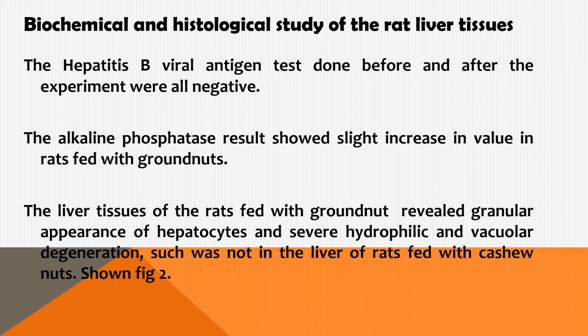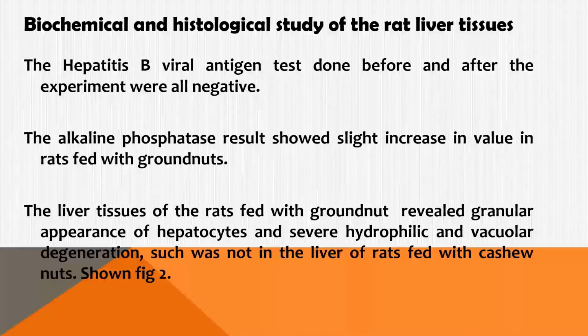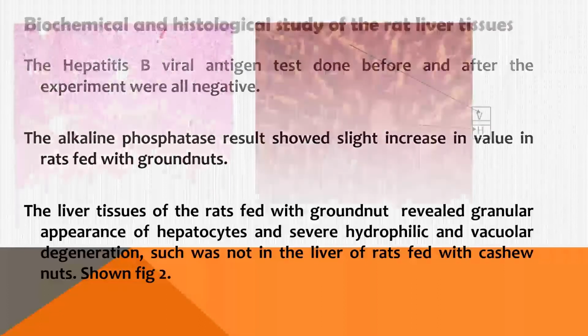The liver tissue of the rat fed with groundnut revealed granular appearance of hepatocytes and severe hydropic vacuolation degeneration. With this, you can say that there was a degeneration of the liver vacuoles, while there was also granulation of the hepatocytes of the liver tissues. This is shown in figure 2.